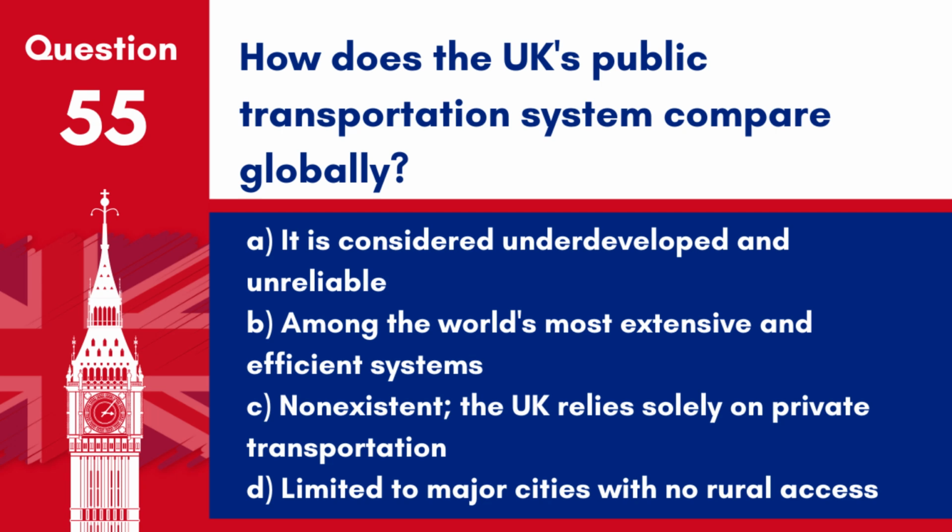Question 55. How does the UK's public transportation system compare globally? A. It is considered underdeveloped and unreliable. B. Among the world's most extensive and efficient systems. C. Non-existent. The UK relies solely on private transportation. D. Limited to major cities with no rural access. Answer: B. Among the world's most extensive and efficient systems. The UK's public transportation network is comprehensive, serving both urban and rural areas effectively.